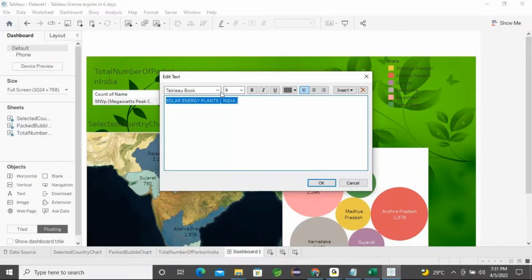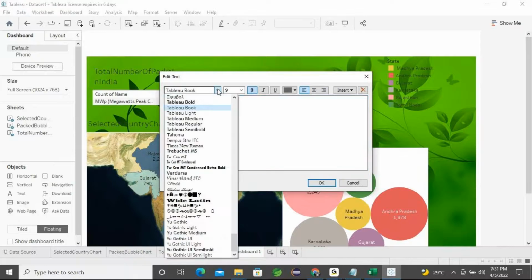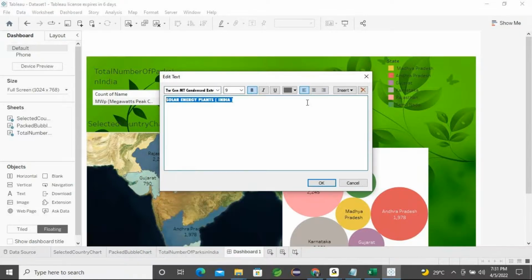I can select it, but if I touch it in the dashboard, it is getting highlighted. I can make it centered and adjust the font size a little bit.